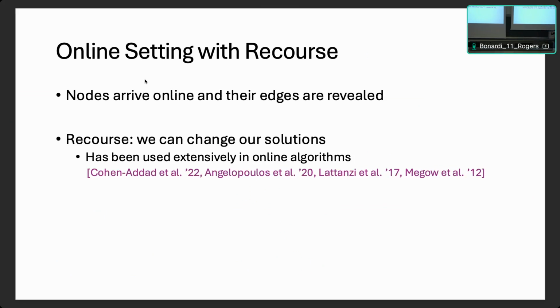So on a later iteration, we are allowed to change our clusters in the past. Of course, we don't want that to be a huge change, but this has been studied in the past as a way to improve approximations, competitive ratio, etc., in multiple problems, not just clustering.